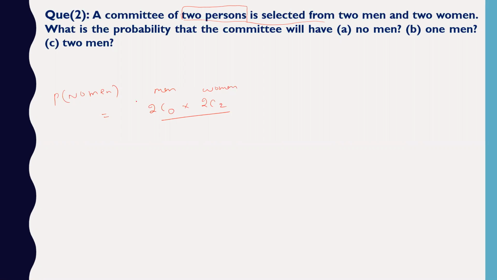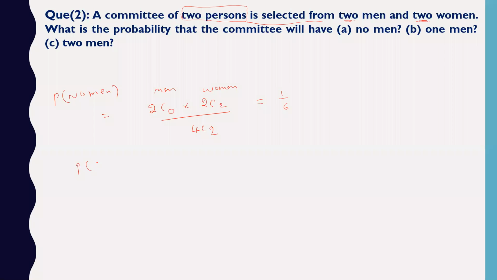So 0 men and 2 women. So 2C2 only because you have 2 women. We have 2 men also, but we are not selecting any men here. What is the total outcome? 4C2. Correct. The committee of 2 persons only has to be selected from 2 plus 2, 4. What is the answer of this? 2C2 over 4C2. So I think this will be approximately 1 by 6. You can check it out.